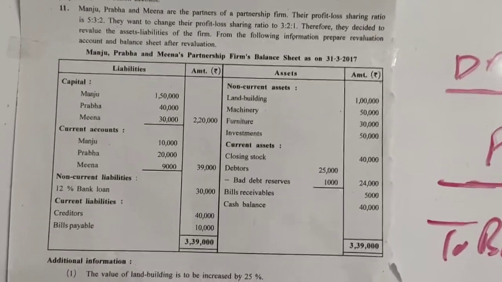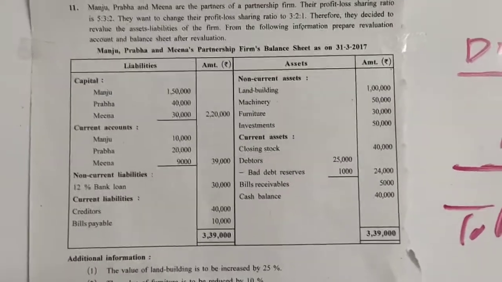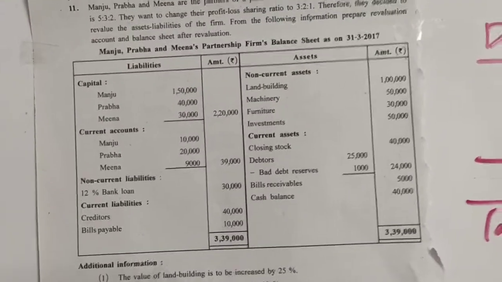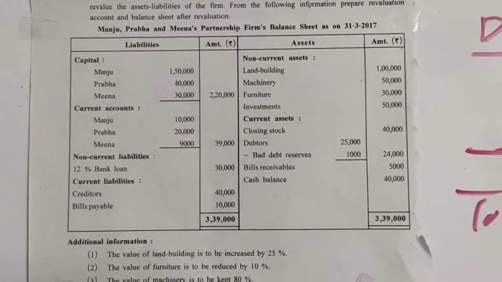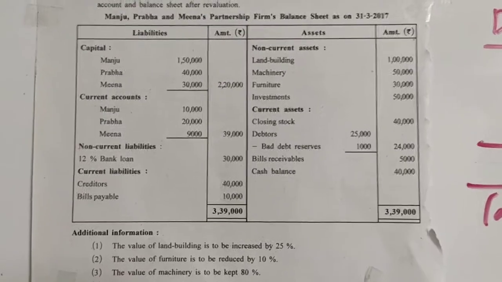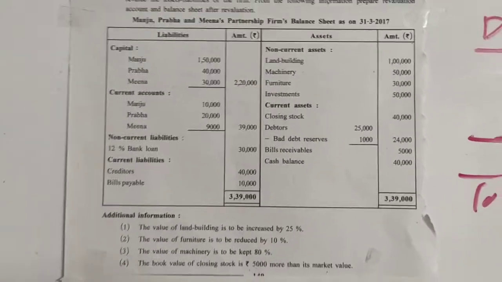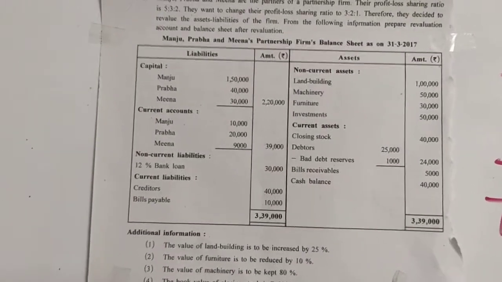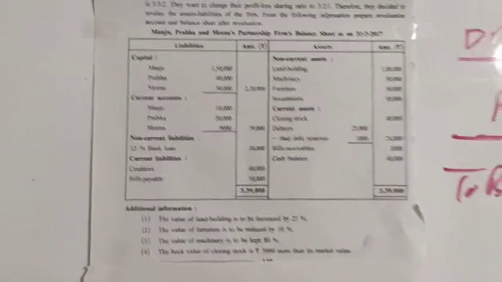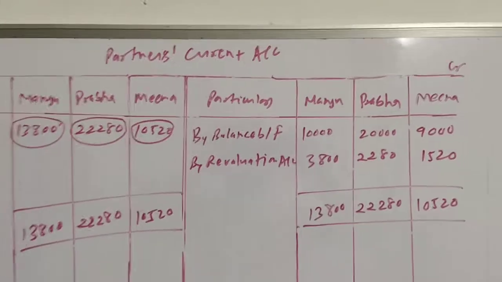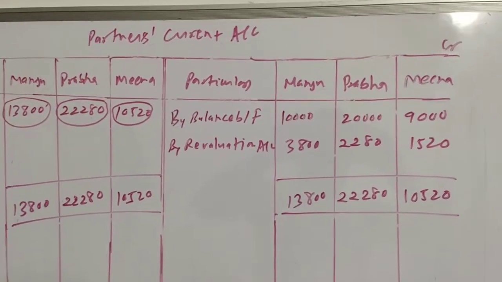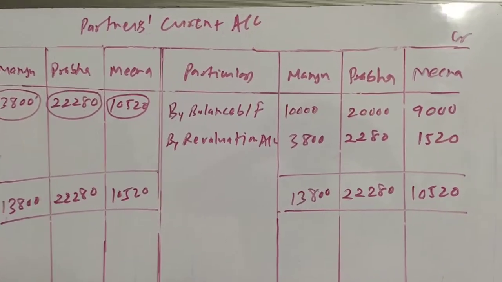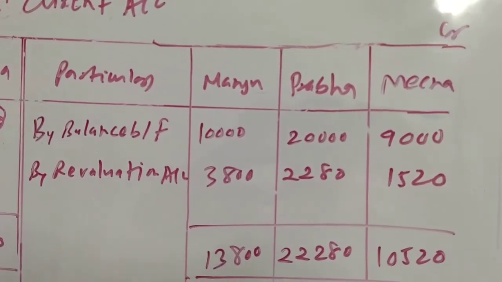All three are having credit balance, which is given at the liability side, 10,000, 20,000 and 9,000 respectively. So in our current account we will write it like by balance brought down 10,000, 20,000 and 9,000.